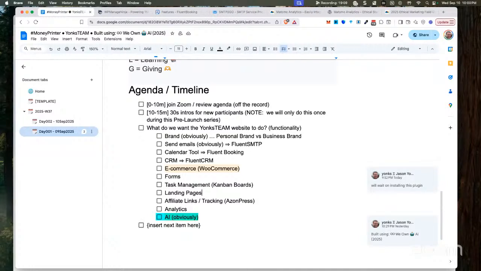Let's see what else. The landing page, we've got the AI readiness assessment going. I was wondering, do you happen to know when somebody fills that out, or any landing page or any form, do we get those by email? Do they automatically populate to the CRM? What do we need to do to get that going?